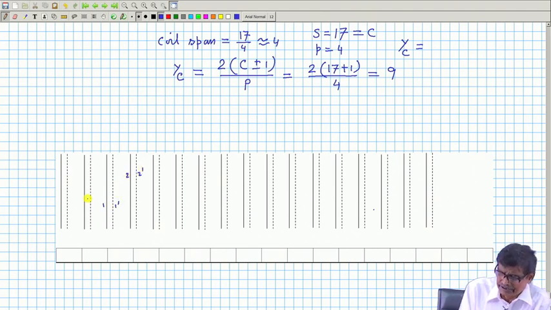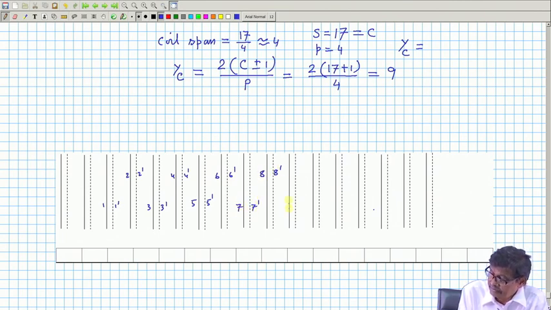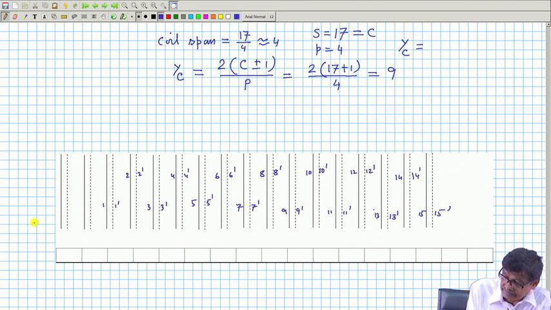This numbering is arbitrary. You start from here, 2, 3, 3 dashed, 4, 4 dashed, 5, I will do quickly, 6, 6 dashed, 7, 7 dashed, 8, 8 dashed, 9, 9 dashed, 10, 10 dashed, 11, 11 dashed, 12, 12 dashed, 13, 13 dashed, 14, 14 dashed, 15, 15 dashed, and this is 16, 16 dashed, and this is 17, 17 dashed.